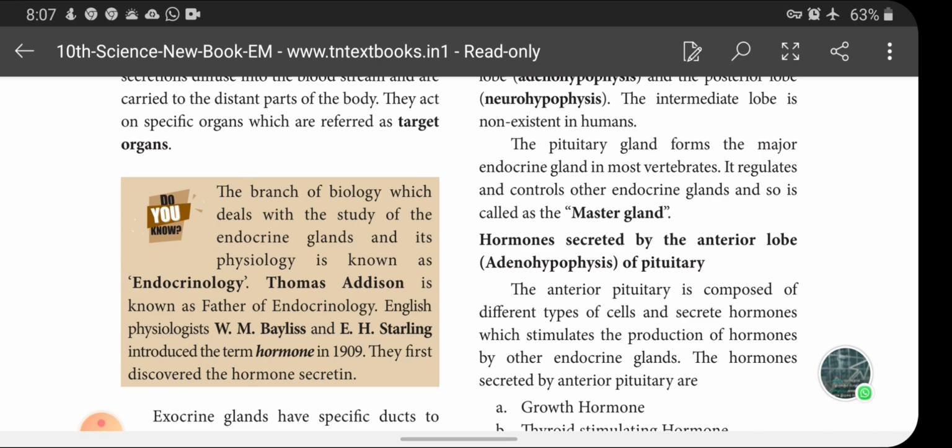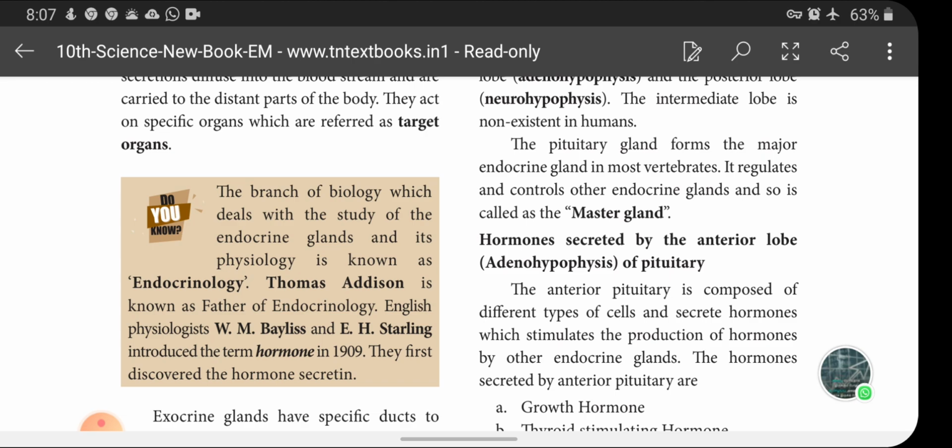Thomas Addison is known as the father of endocrinology. English physiologists W.M. Bayliss and E.H. Starling introduced the term hormone in 1909. They first discovered the hormone secretin. Please underline it. The hormone which was discovered very first was secretin.